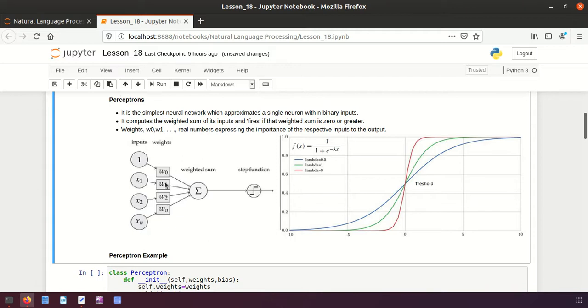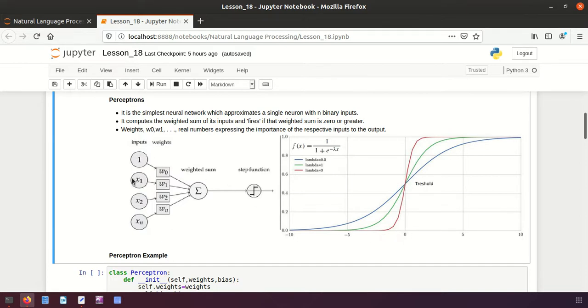It computes the weighted sum of its inputs and fires if the weighted sum is 0 or greater, right? This figure is taken for logistic regression. It has a single neuron. If the value is greater than 0.5, it will fire 1. If it is less than that, it will fire 0, right?